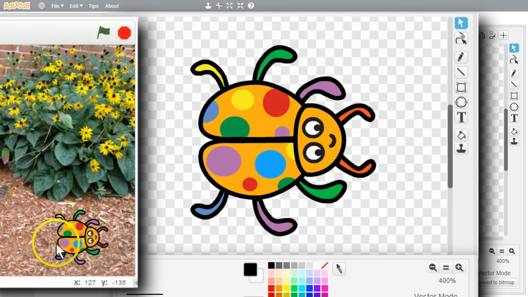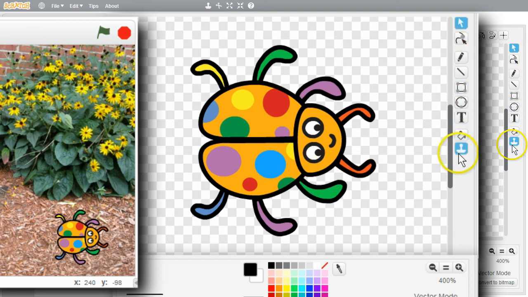Notice that only the ladybug is drawn on the stage. The space between her legs is transparent, invisible. I can see the background between the ladybug's legs on the stage. I can make parts of the ladybug transparent. I can erase some of the color.